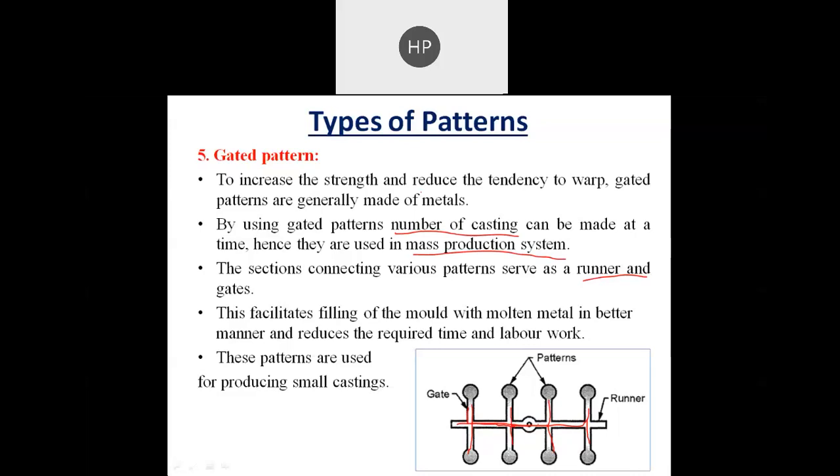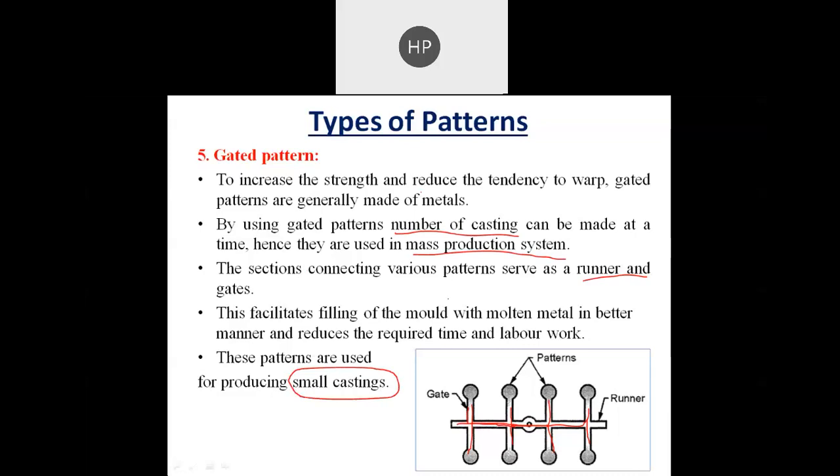Generally, this type of gated pattern is used when we have to produce a number of parts of a small casting. So that is why it is known as a gated pattern.